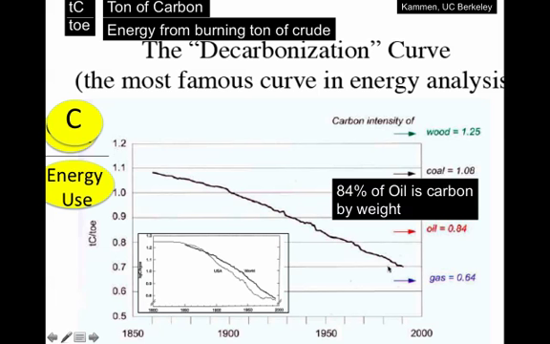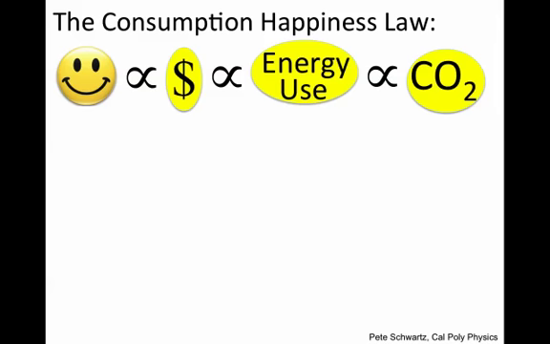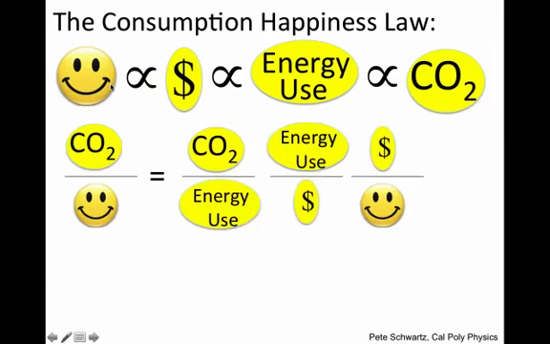And so this means we are generating more useful energy with less carbon emissions, largely because we've moved from wood to natural gas, and also renewables, which emit less carbon dioxide for the same amount of energy. But it's not really energy we want, it's really happiness. So what we want is really a carbon intensity of our happiness.